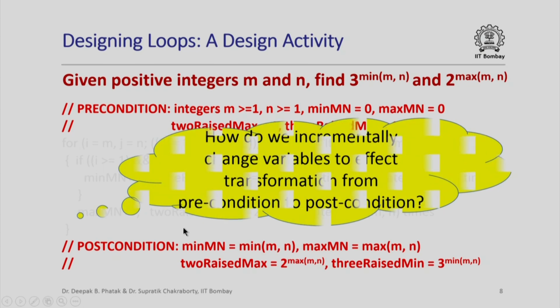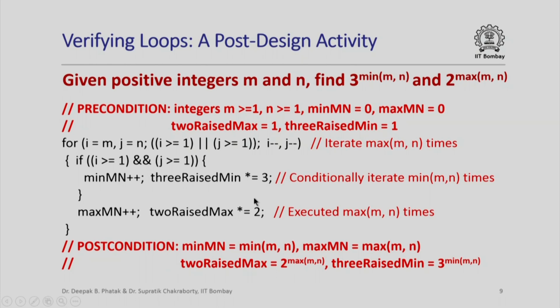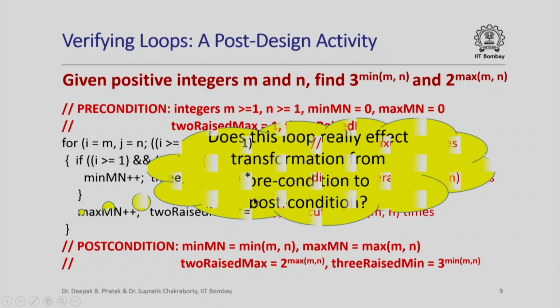So this is a design activity. Basically we are asking how do we incrementally change variables to effect a transformation from the precondition to the postcondition. Alternatively, I could give you this loop and then ask, well, is it the case that this loop really effects the desired transformation from the precondition to the postcondition? So this activity is also called verifying a loop, and as you will realize, it is a post-design activity. Once you have designed and written down your program, we can ask this question, is this program really doing what we wanted it to do?